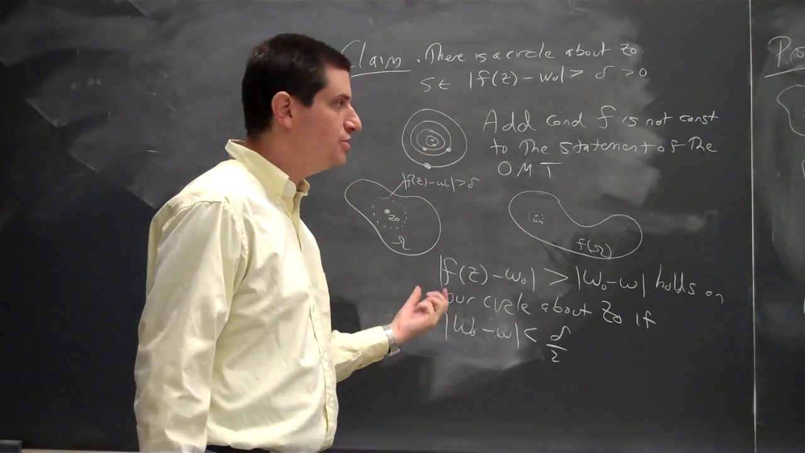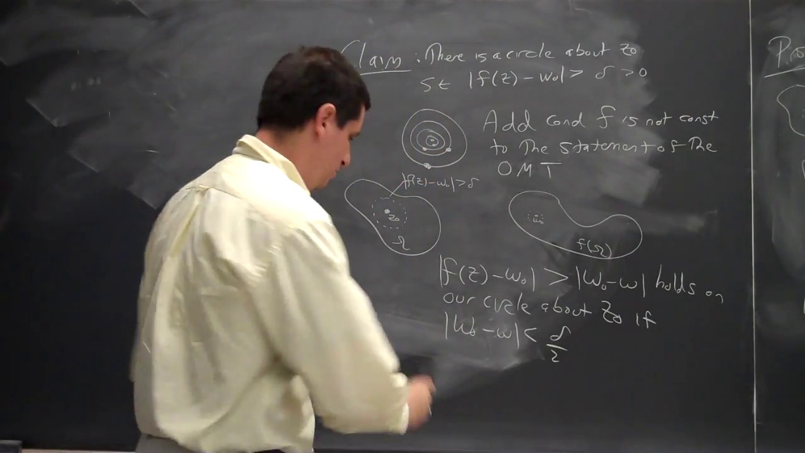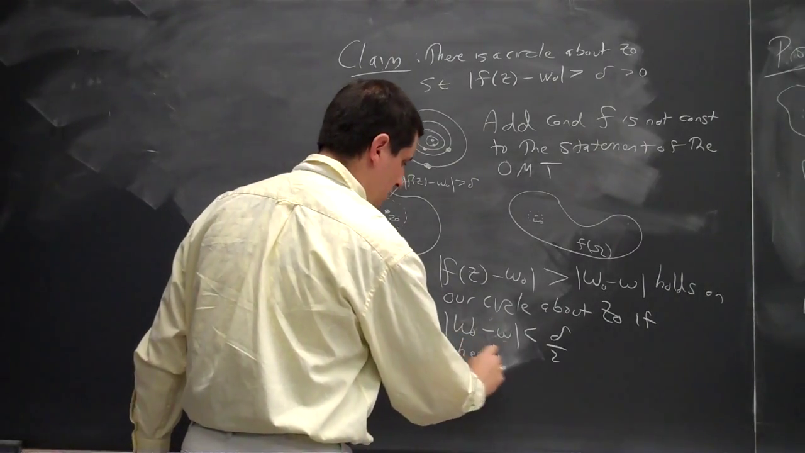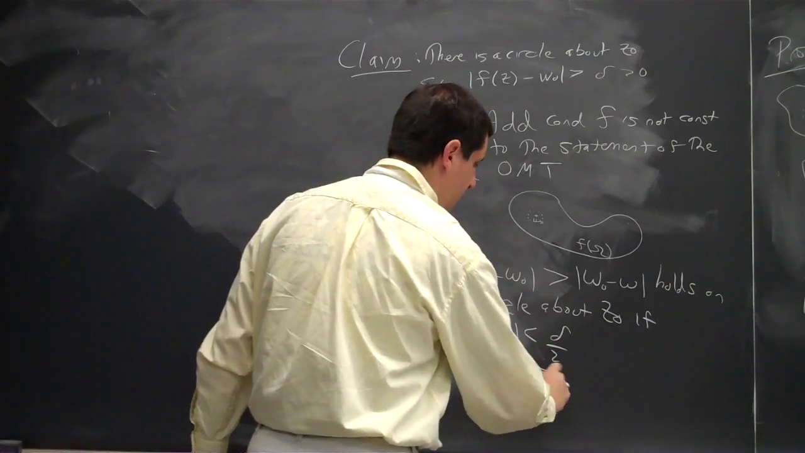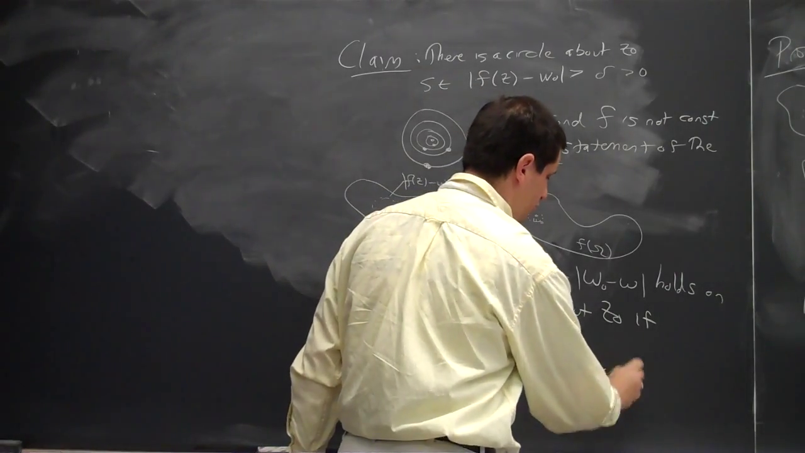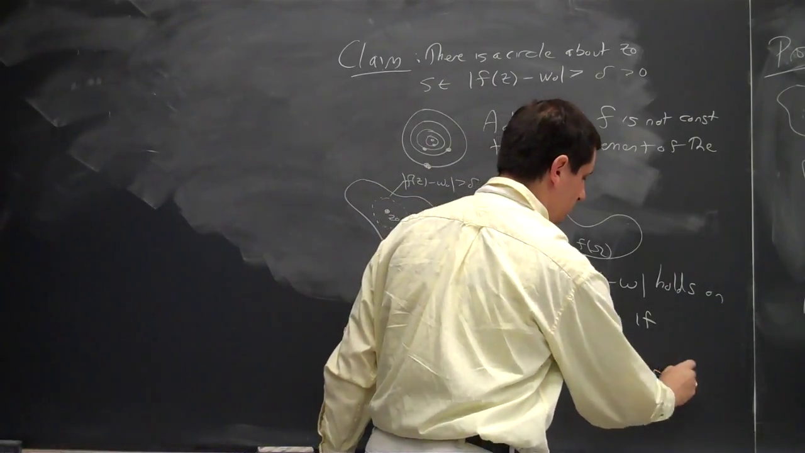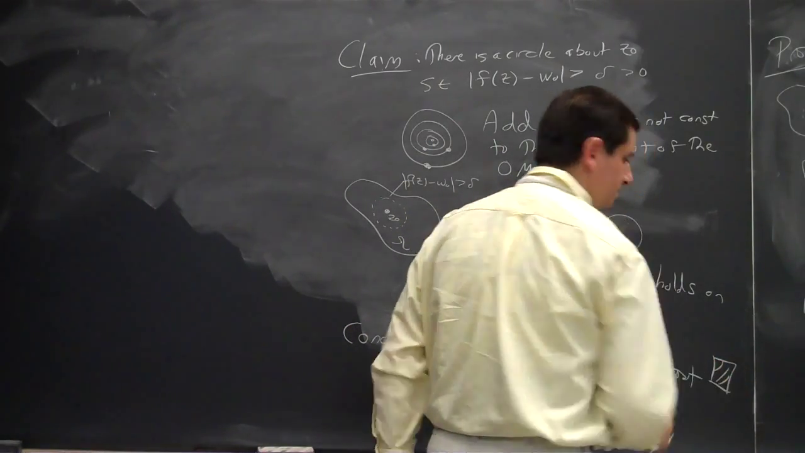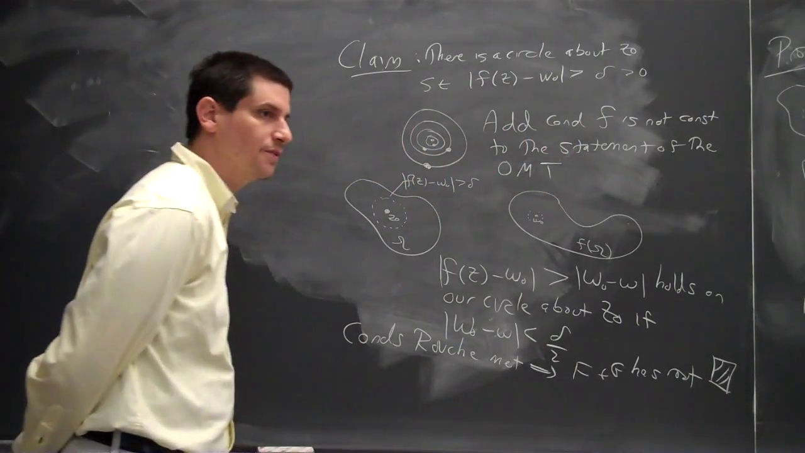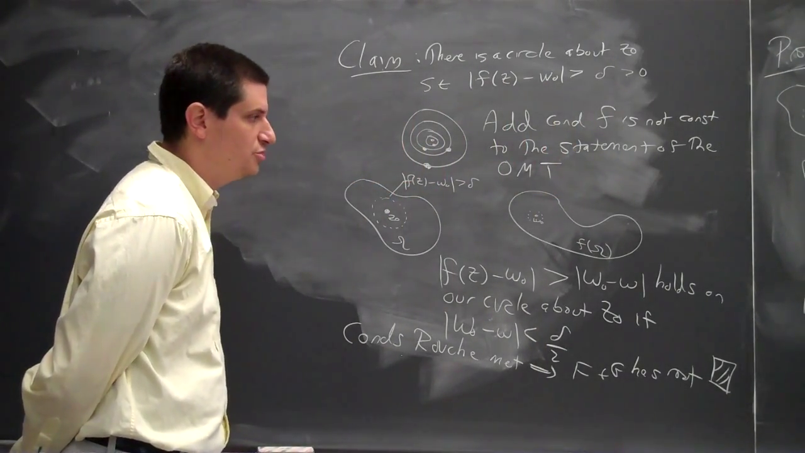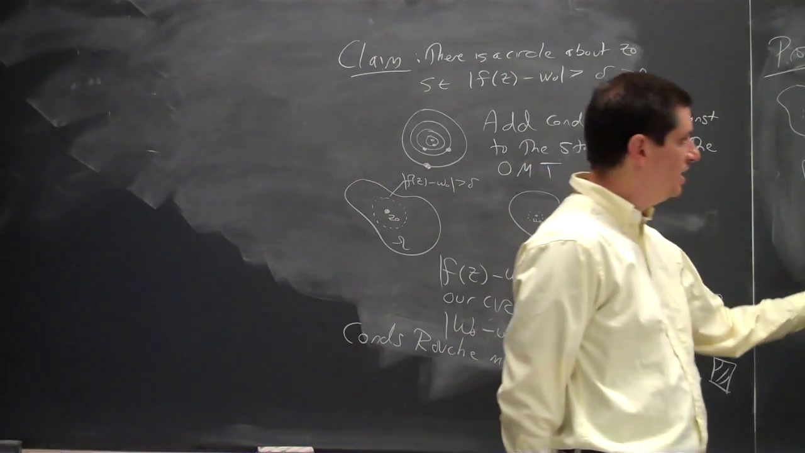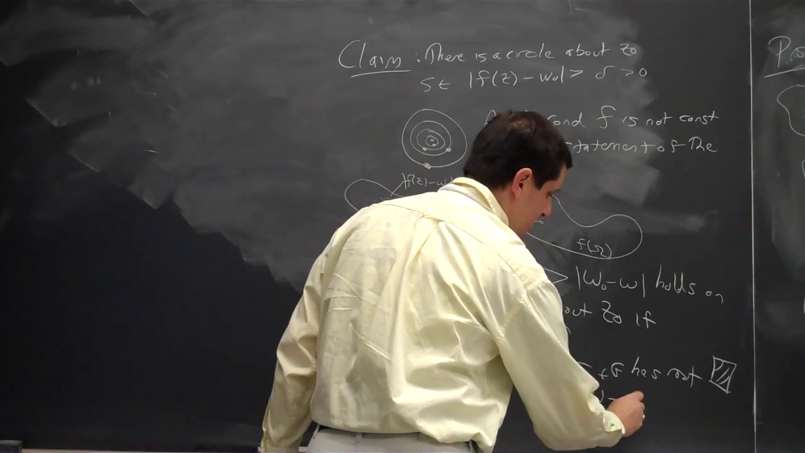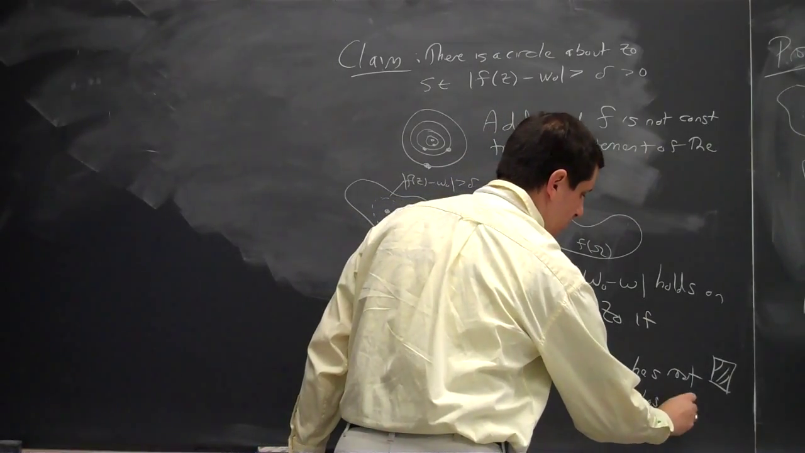And now, are the conditions of Rouché met? Yes. Conditions of Rouché are met. Therefore, f plus g has a root, and we're done. And that finishes the proof. Because what is big F plus g? Big F plus g is just f of z minus w. So we have f of z minus w has a root.